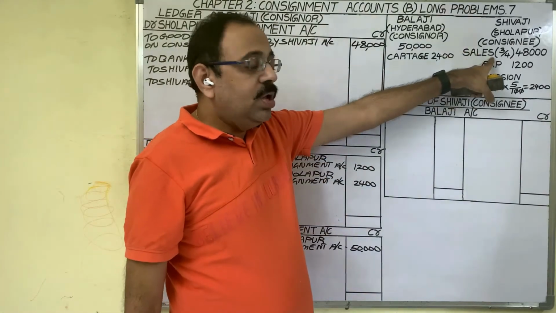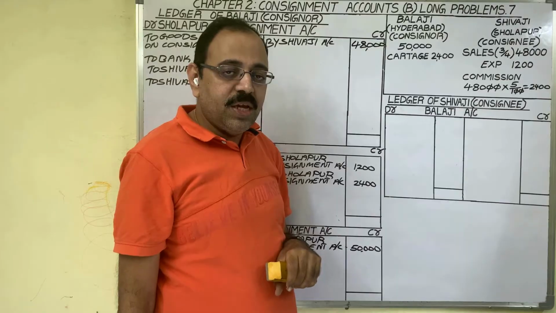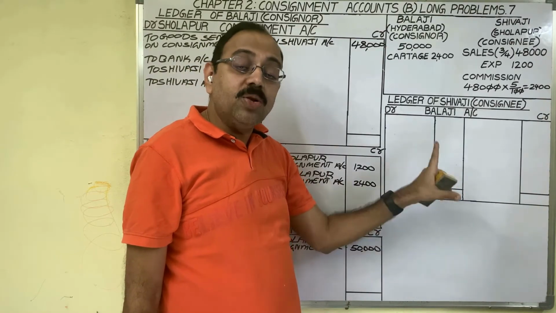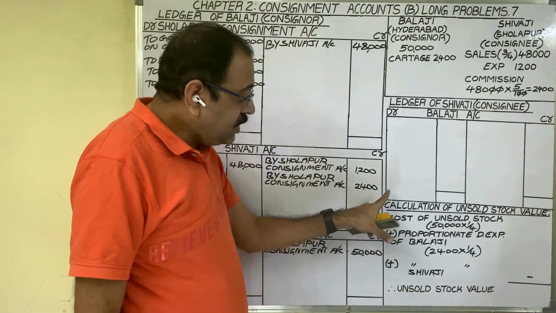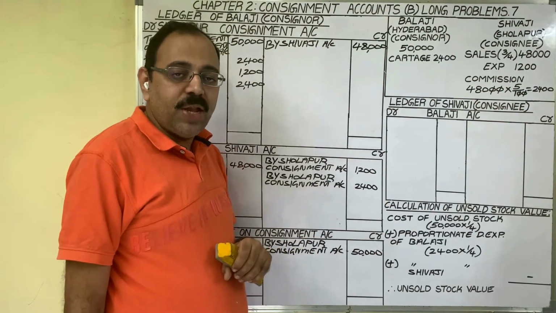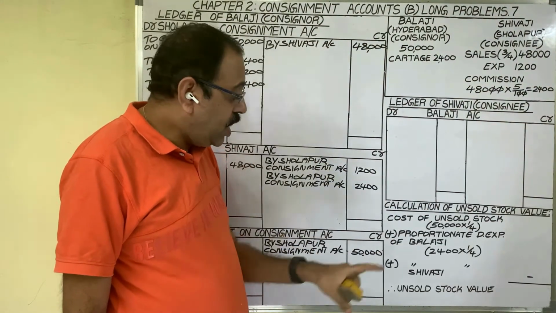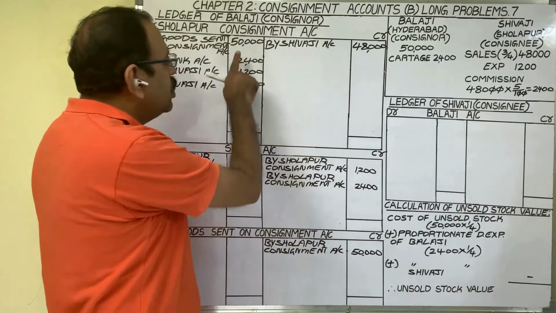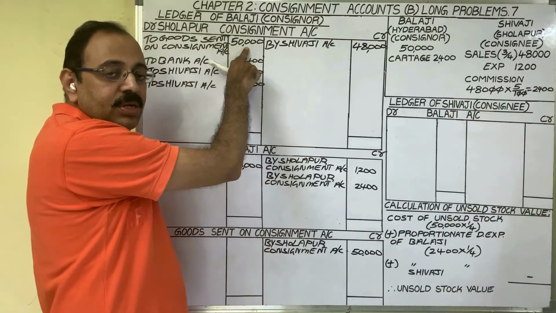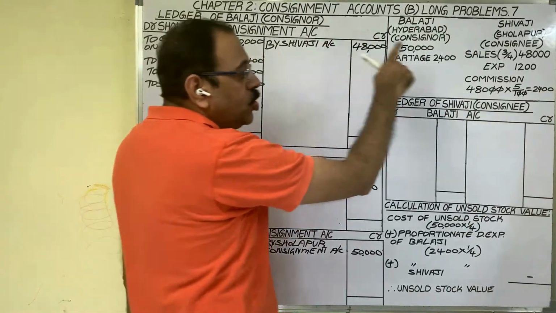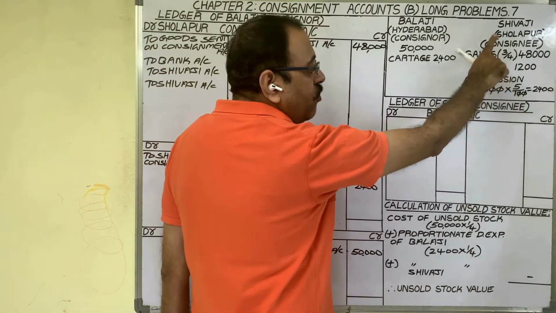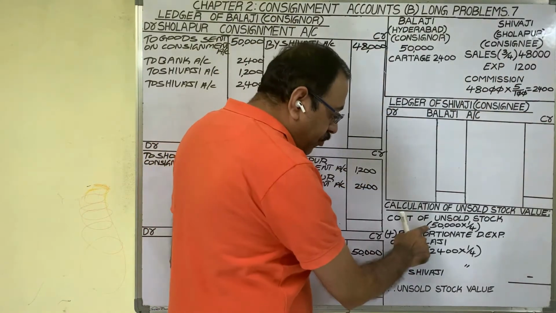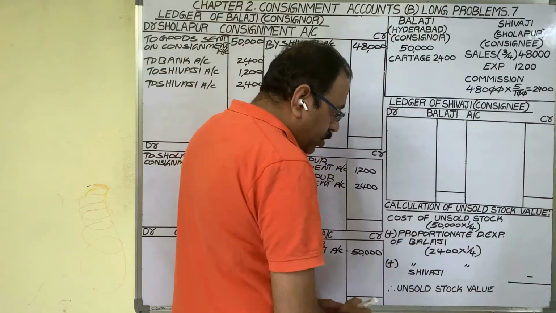Now come to unsold stock valuation. 3/4 goods are sold. 1/4 unsold stock is there. So in working notes, we have to show the calculation of unsold stock value. Heading is calculation of unsold stock value. First, we should take the cost price of unsold stock. Total goods cost price is 50,000. In that, unsold stock is 1/4. So 1/4 of 50,000 we should calculate. 50,000 into 1/4.